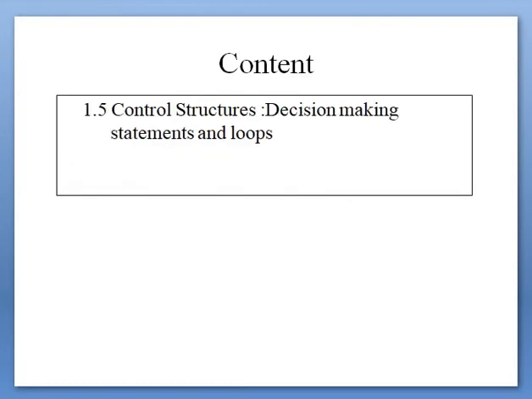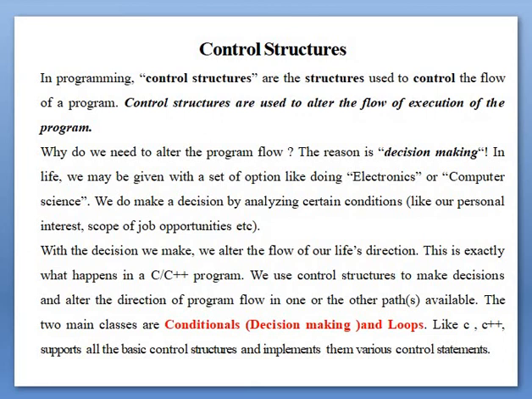This is 1.5, control structure, decision making statements and loops, that is looping statement. So we will start. First, what is control structures? In programming, control structures are the structures used to control the flow of a program. Control structures are used to alter the flow of execution of the program. Means what? Control structures are the statement which is used to change the control or path of the program.